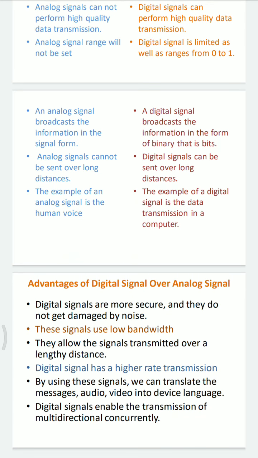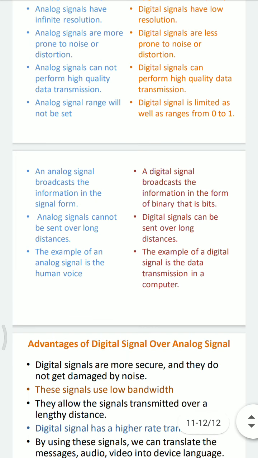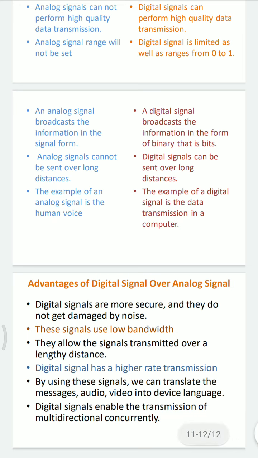Next, digital signal has a higher transmission rate as compared to analog signal. By using digital signals, we can translate the message, audio, video into device language, or you can say machine language. Digital signals enable the transmission of multidirectional signals concurrently. These are the few advantages of digital signal over analog signal.